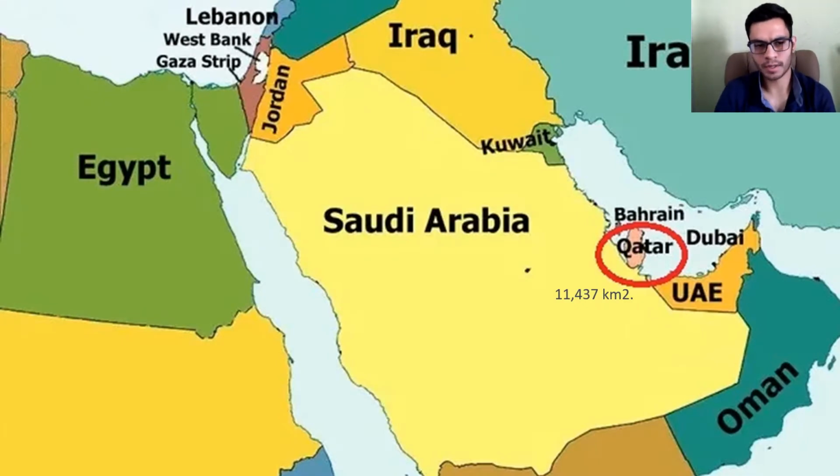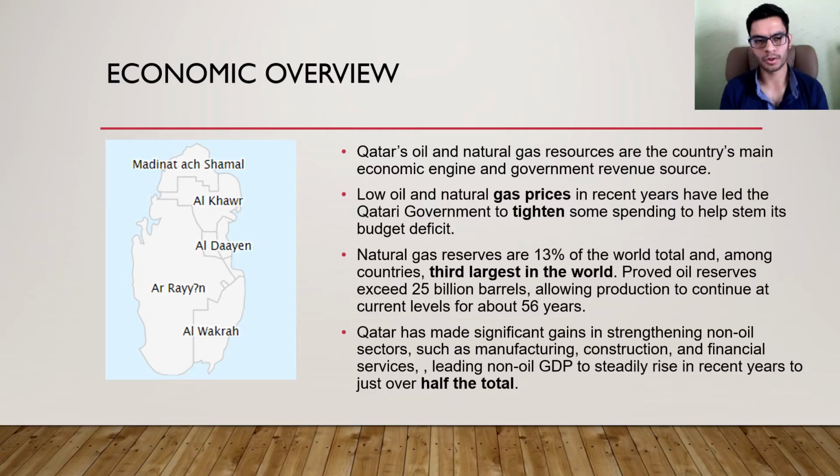First off, where is Qatar and where is it located? It is located in the Middle East region on the shore of the Persian Gulf. Qatar is a peninsula in the east of Arabia, bordering the Persian Gulf and Saudi Arabia in a strategic location near major petroleum deposits. The state of Qatar occupies 11,437 square kilometers.